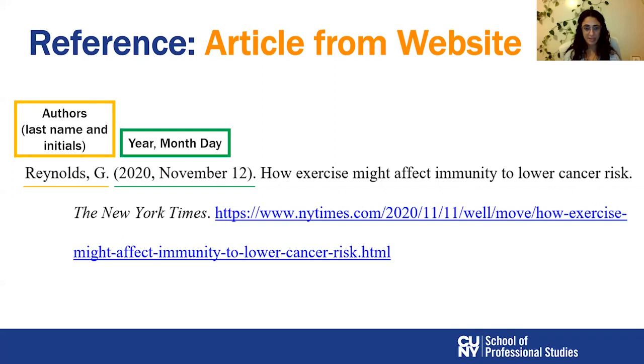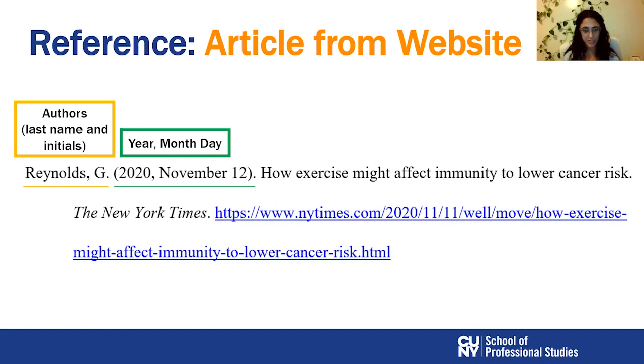The title of the article was How Exercise Might Affect Immunity to Lower Cancer Risk. The name of the newspaper is the New York Times, right? So that's the New York Times website. Notice, and then I put the URL. The URL is the address that leads me to exactly that page that the article appeared on.